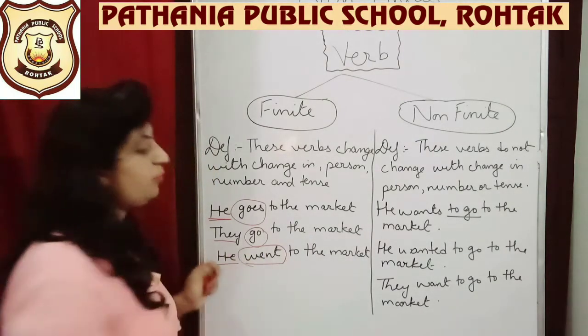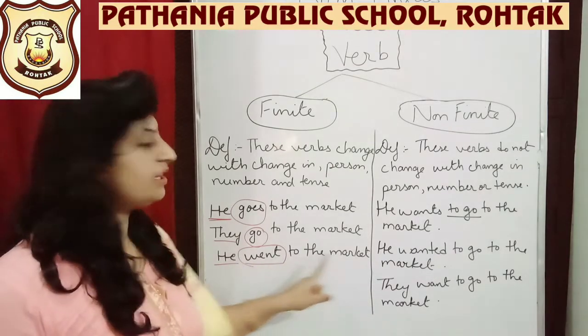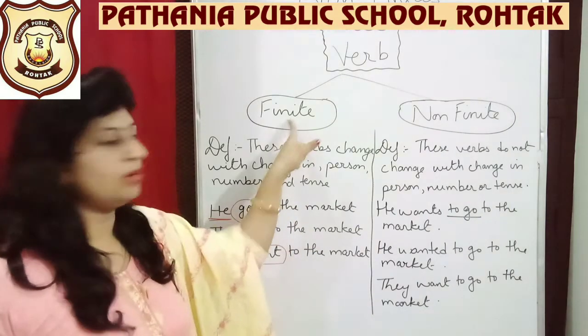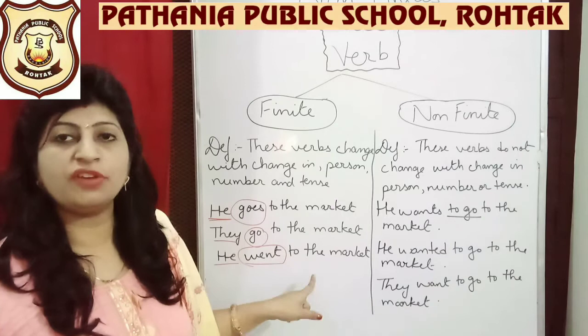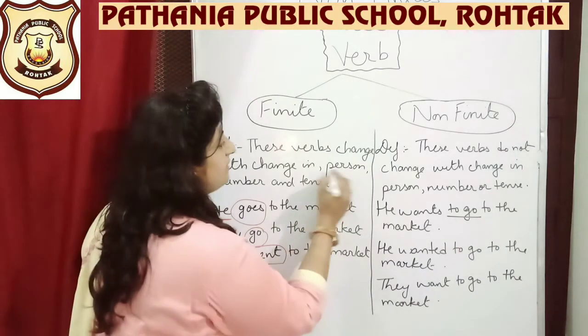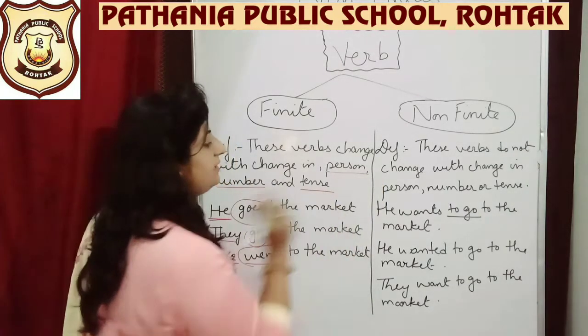And he went. I did not write out here. He went to the market. So this was the example of your finite verbs. So finite verbs depend on these three factors, that is your person, number and tense.